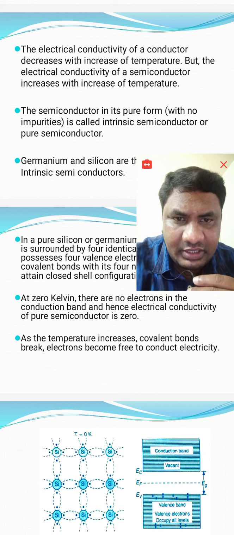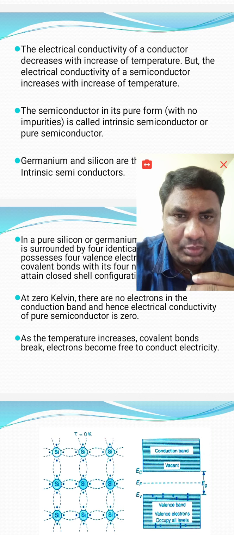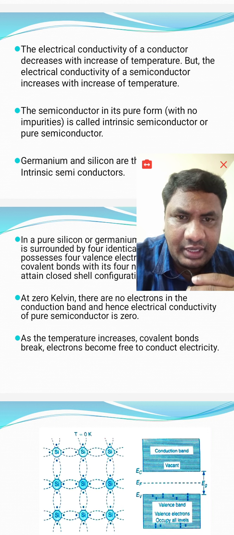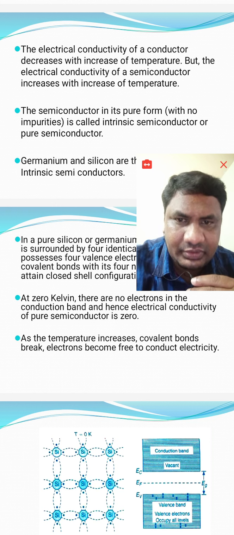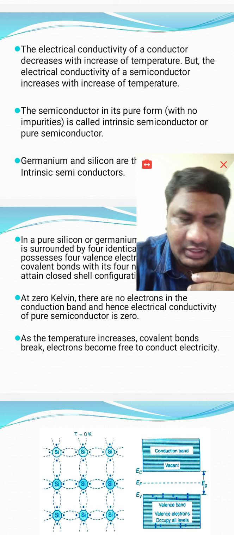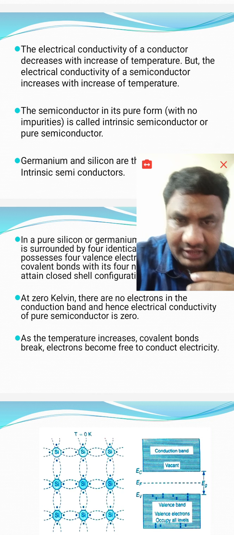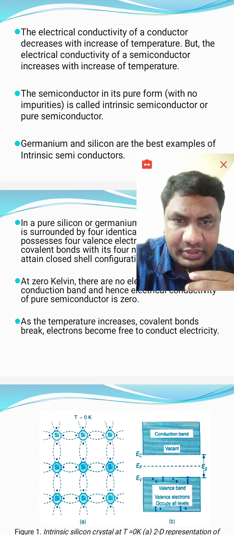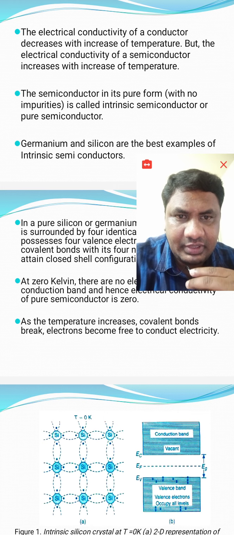The forbidden energy gap is about 0.2 electron volts to 3 electron volts approximately. In conductors, that is 0. In insulators, that is more than 3 or 3.5 electron volts. Examples of conductors are all metals, insulators like plastic, rubber, wood, etc. And semiconductor examples, the best examples, are silicon and germanium. Carbon is also one of the examples.